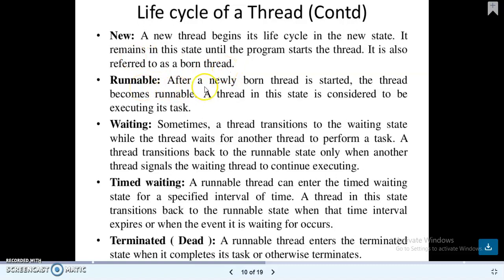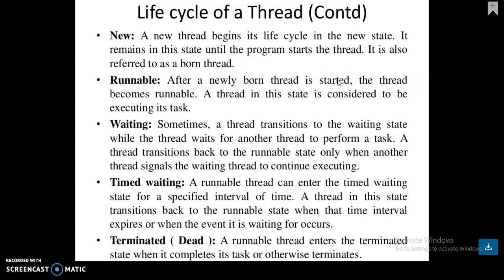And then runnable. After a newly born thread is started, the thread becomes runnable. It's not running, it's runnable. A thread in this state is considered to be executing its task.